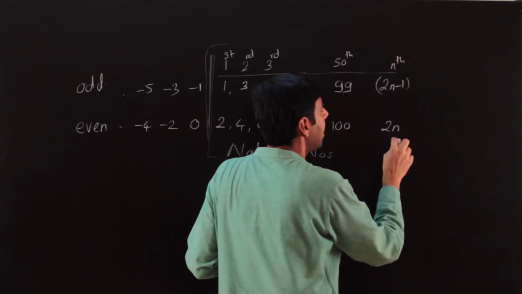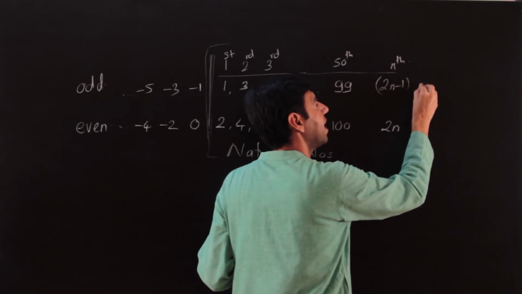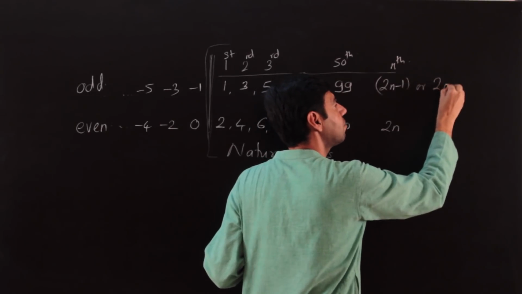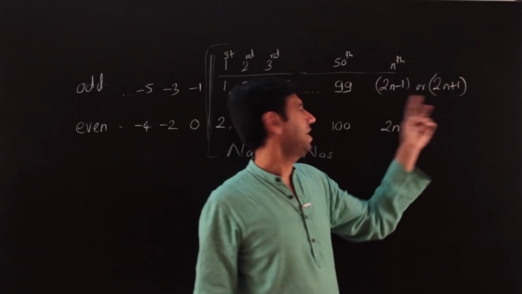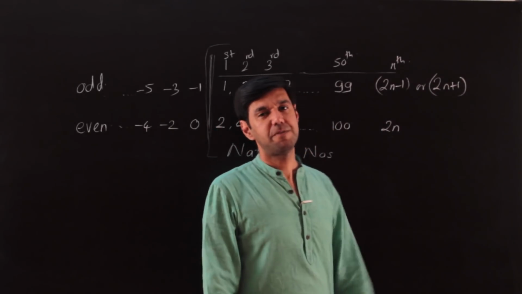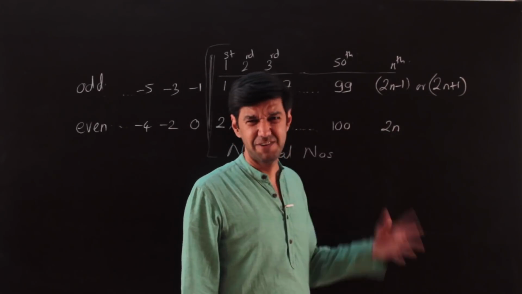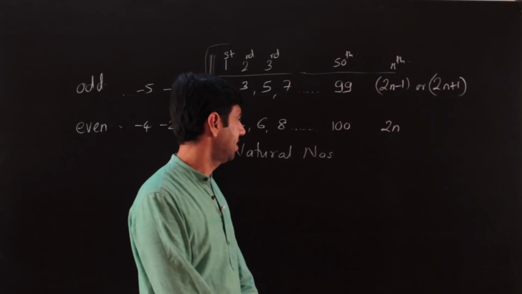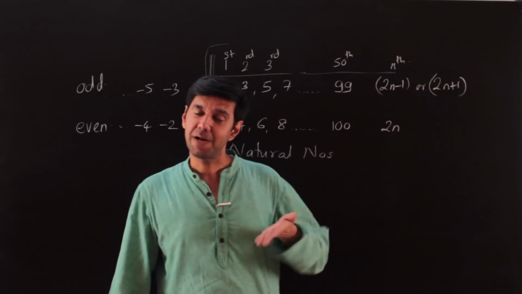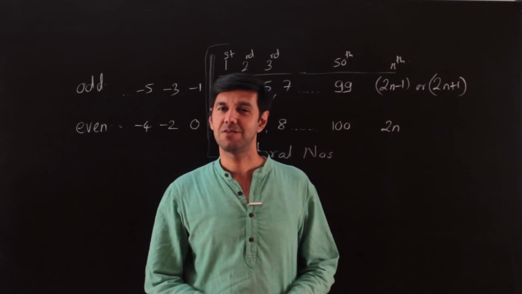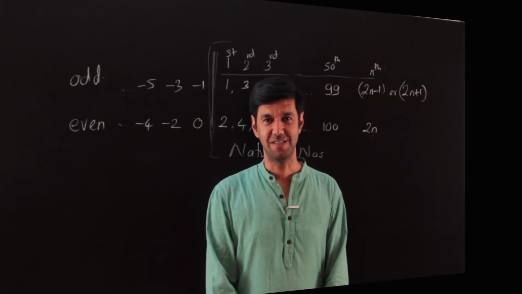All I would say is even numbers are represented in general as 2n. Odd numbers could be 2n minus 1, or the next one will be 2n plus 1. You could take any of the representations for odd numbers, right? Depending upon which one would serve your purpose better. Very little difference. When it comes, we'll have a look at it that way. So that's about it. And surprisingly, CAT has quite a few questions on even and odd numbers, right? So we'll have a look at what those questions are based on.